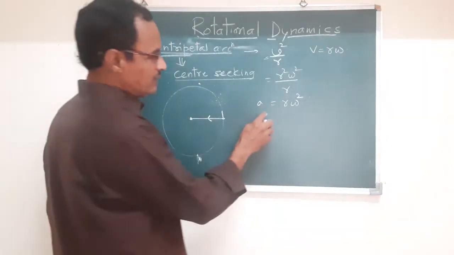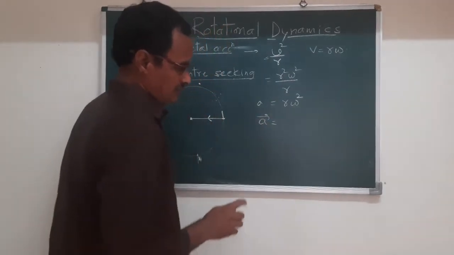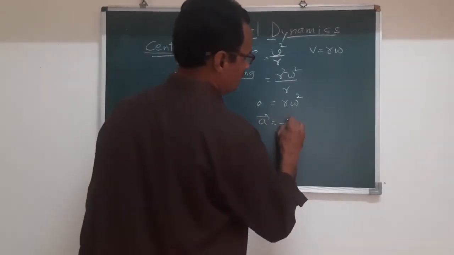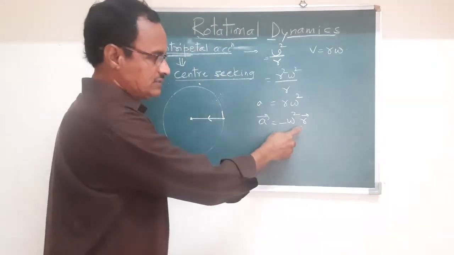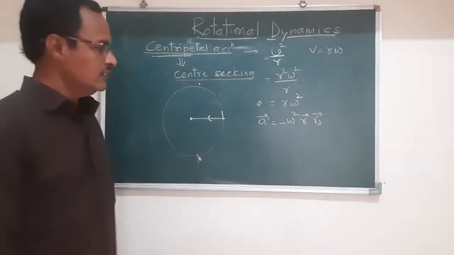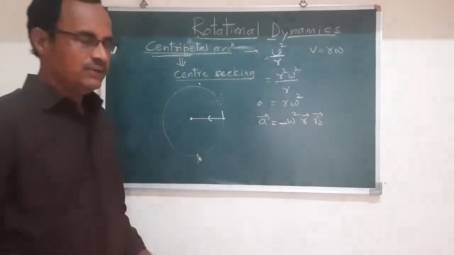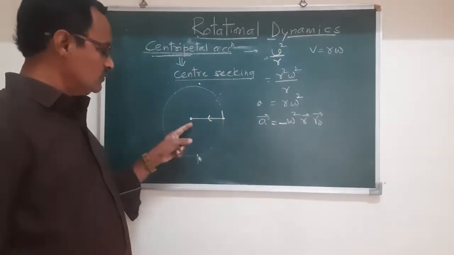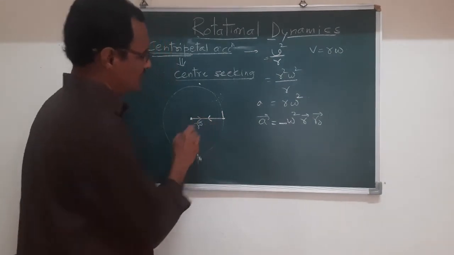Now the centripetal acceleration in vector form is minus omega square vector r, where vector r is the radius vector and r0 is the unit vector. There is a negative sign in this equation because it is always directed towards the center, oppositely directed to the radius vector.